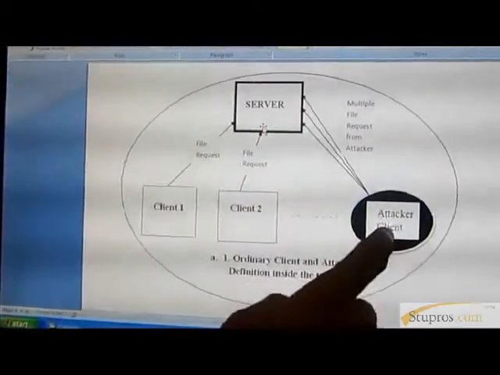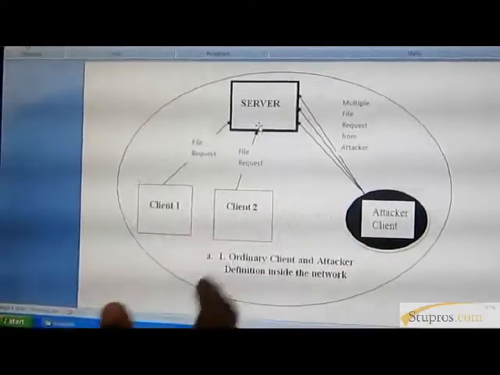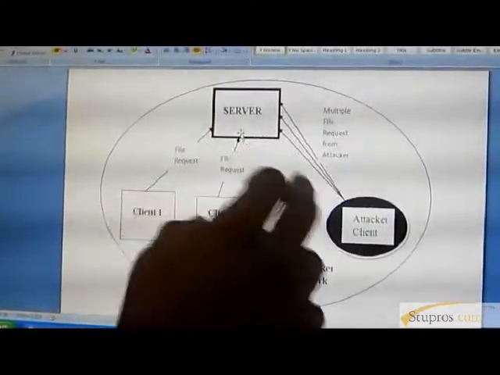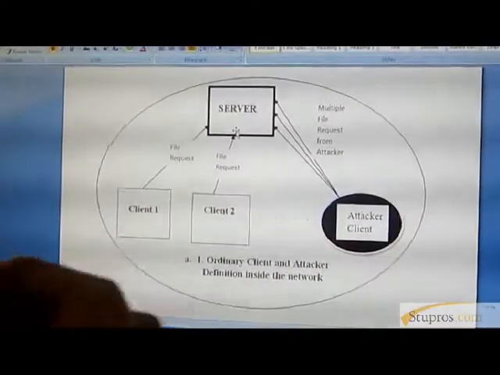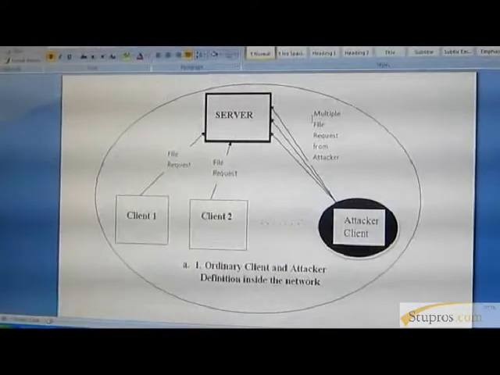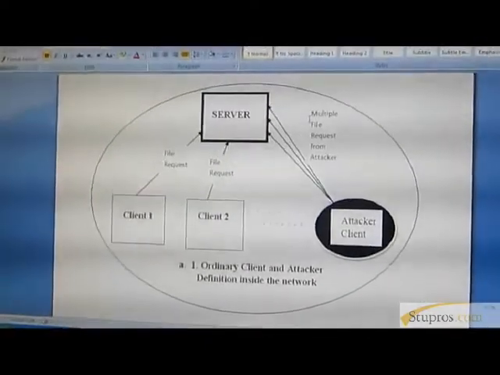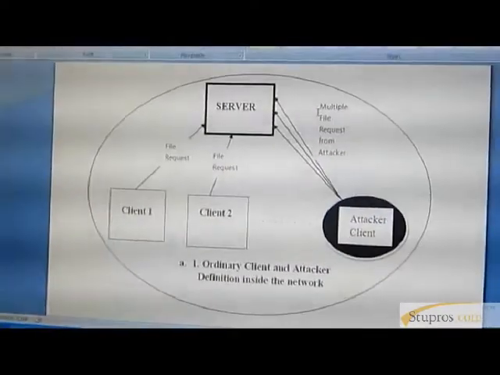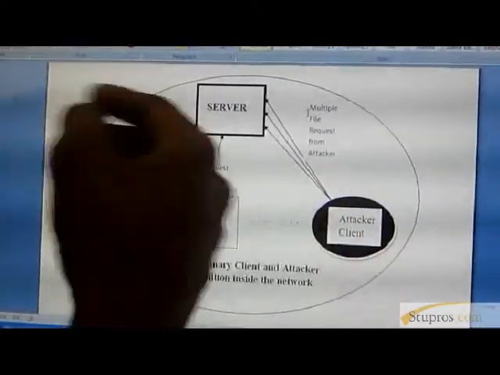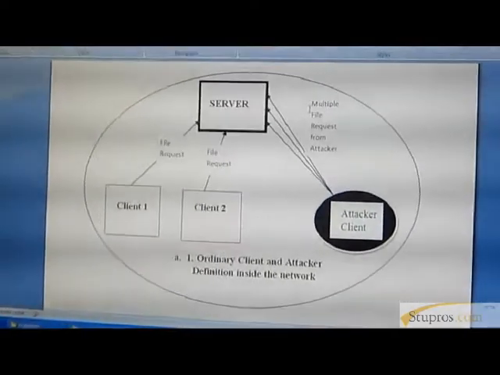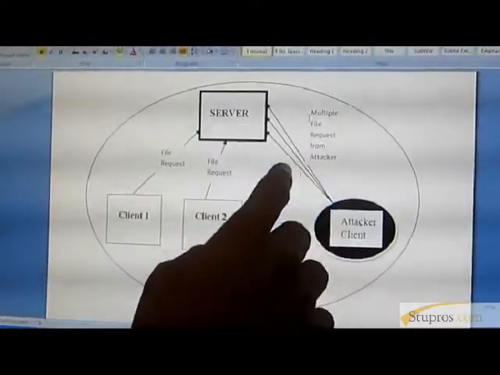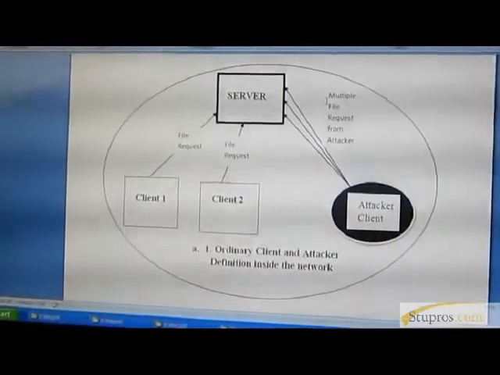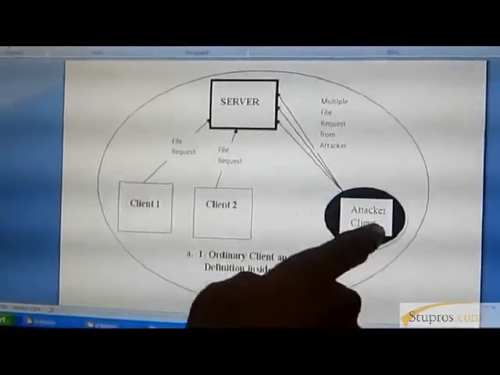To get around this, the attacker client sends multiple requests to the server. Because of the multiple requests, the server can't get the system details about the attacker client because of socket failure. To avoid these kinds of attacks, we use the connection refused algorithm to abort the connection. When one client sends a second request to the server before the server responds, we raise an error on that connection and remove that client from the network. Now we are preventing the network from the inside attacker.